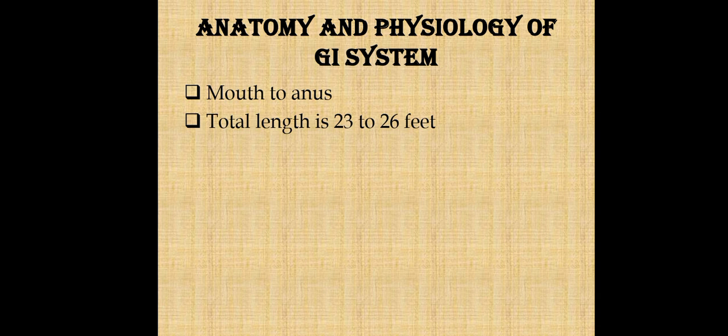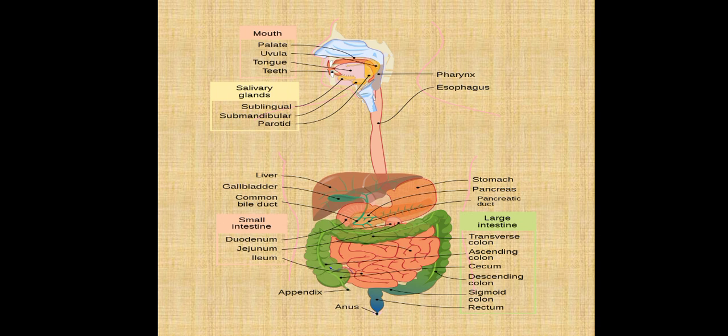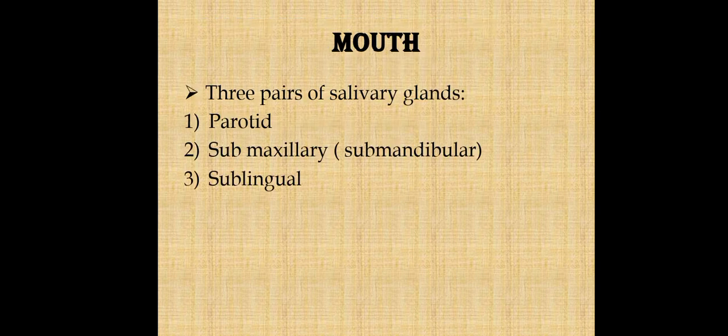The parts of the GI system include mouth, pharynx, as shown in this diagram, that is mouth, pharynx, esophagus, stomach, small intestine, large intestine, rectum, and at the end is anus. So these all are the parts of the GI system. Firstly, I'm talking about the mouth. The mouth is the first site of digestion, as we all know.